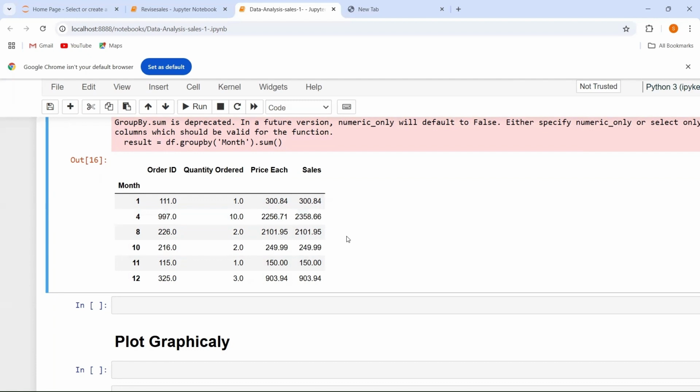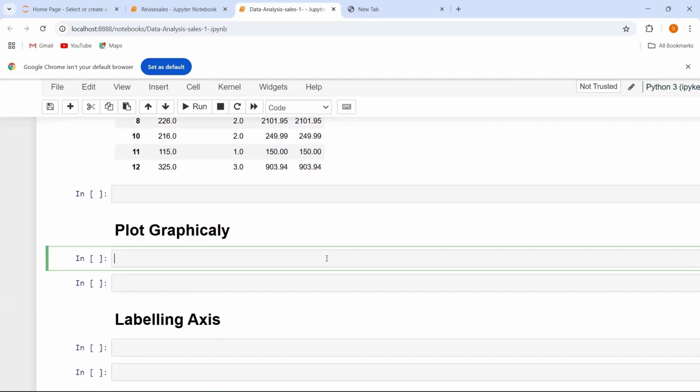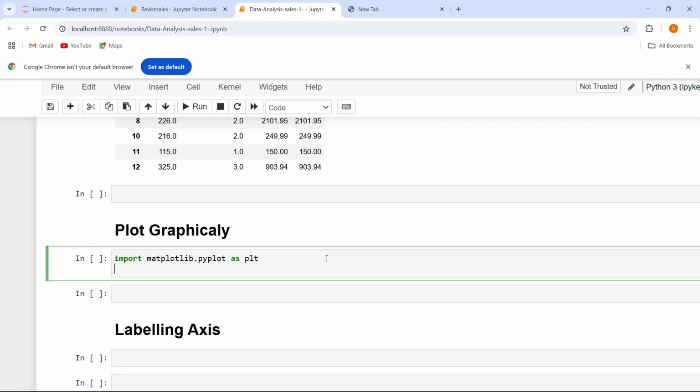Now I want to plot my data graphically. To plot my data graphically, I am going to use another library, that is the matplotlib library. First of all, we are going to import matplotlib.pyplot as plt. So this is my matplotlib library.